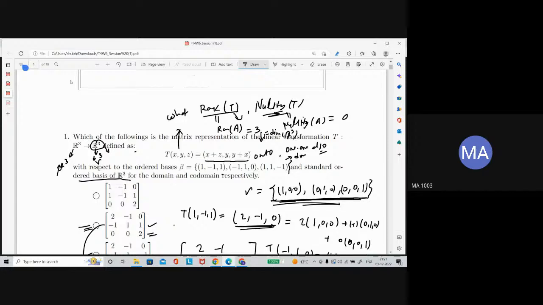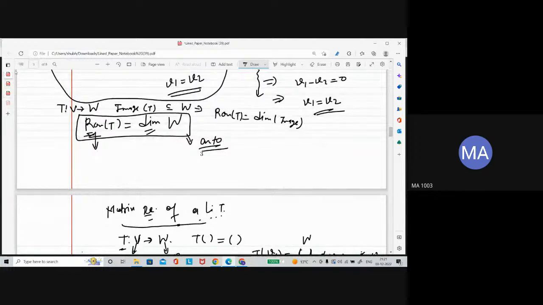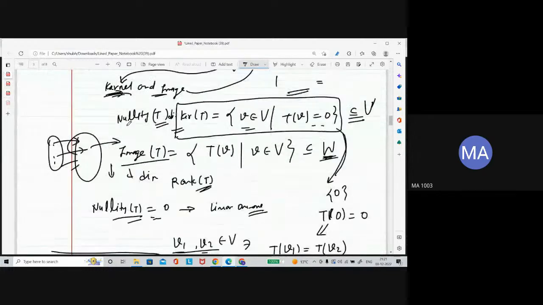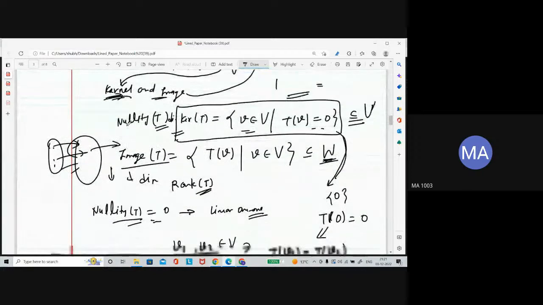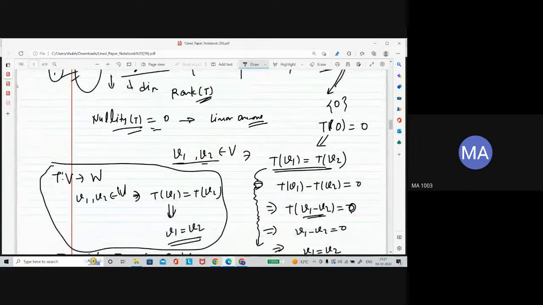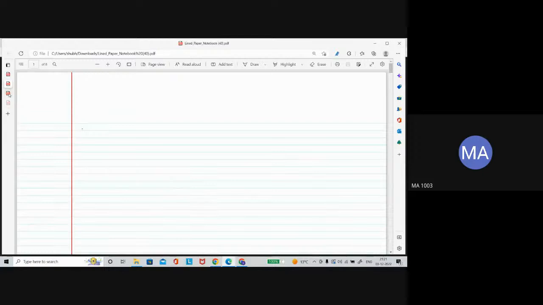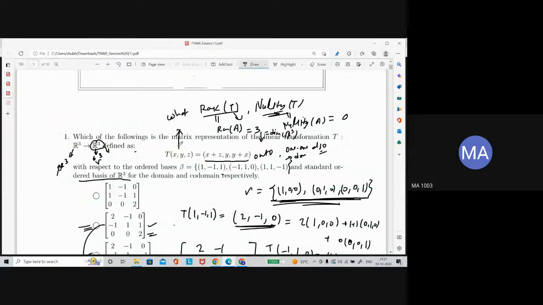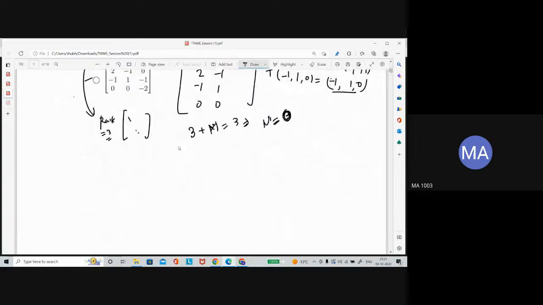So with an example, we have seen this concept: one-one, onto also. Here we didn't find the image and kernel, we exactly found the nullity and rank of the matrix. Let's see one more example.